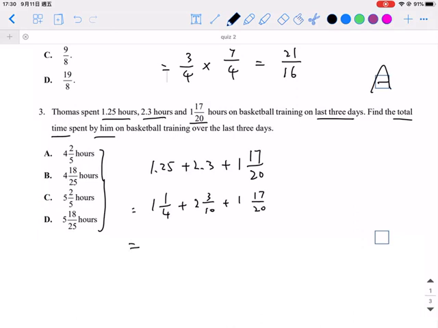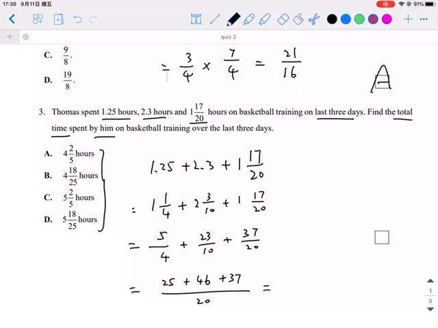And I change to the improper fraction, which should be 5 over 4 plus 23 over 10 plus 37 over 20. We need the same denominator, which should be 20, right? So multiply by 5, that means 25, and 46, and 37.